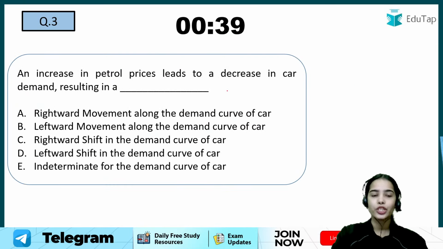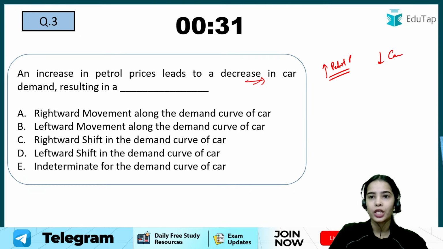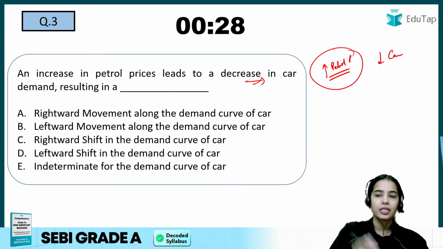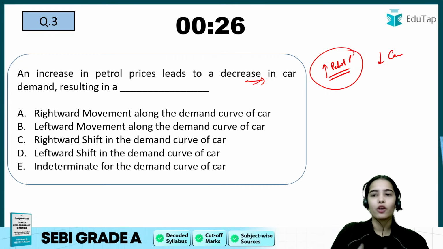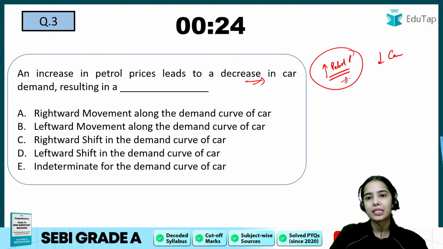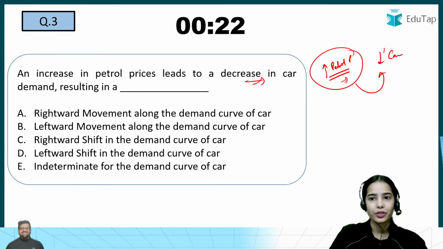Now coming to the next question, an increase in petrol prices. If petrol prices are increasing, the demand for car will decrease. The decrease in demand for car. So if the petrol prices are increasing, there is more cost of running this car. So if the petrol prices are increasing, the demand for car can reduce.